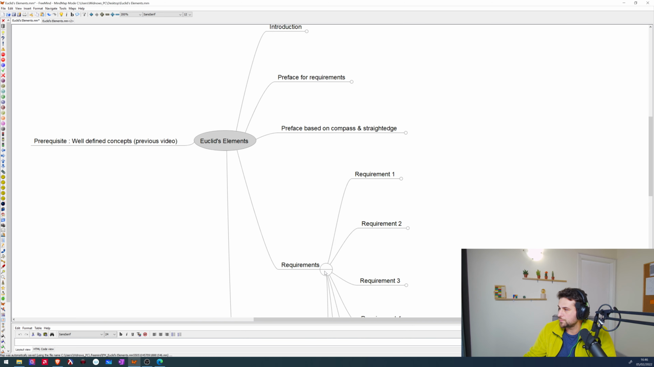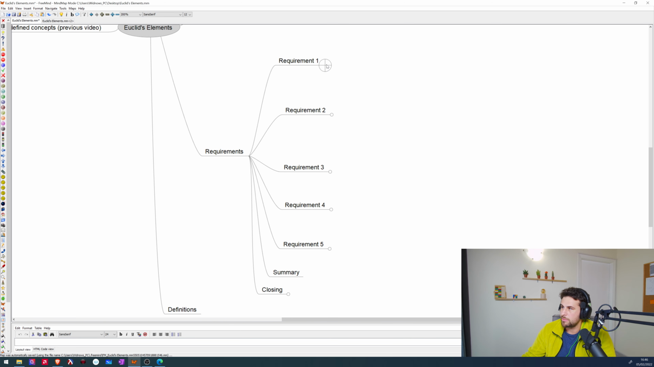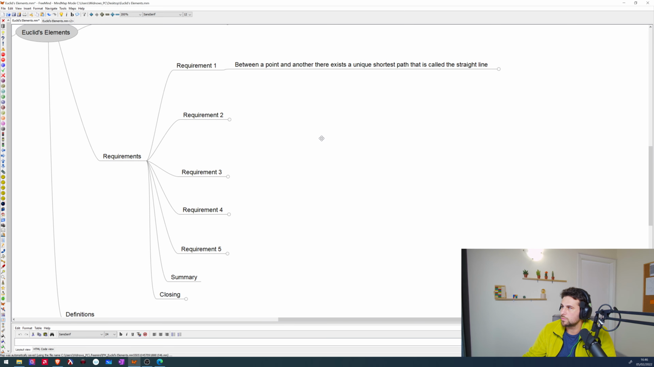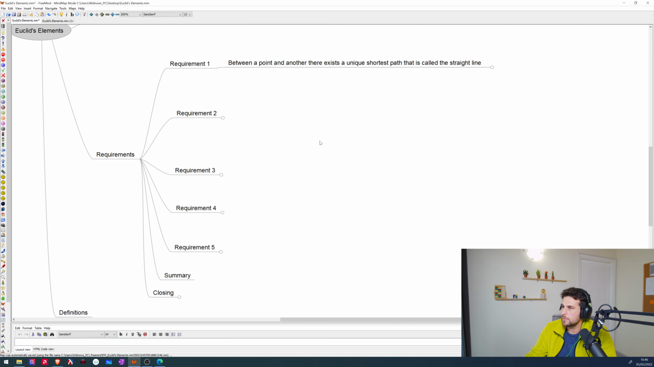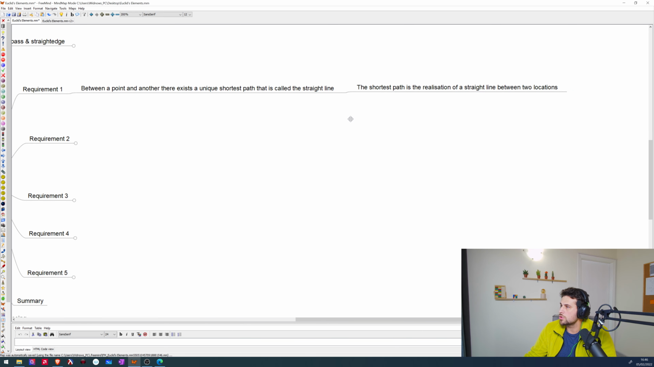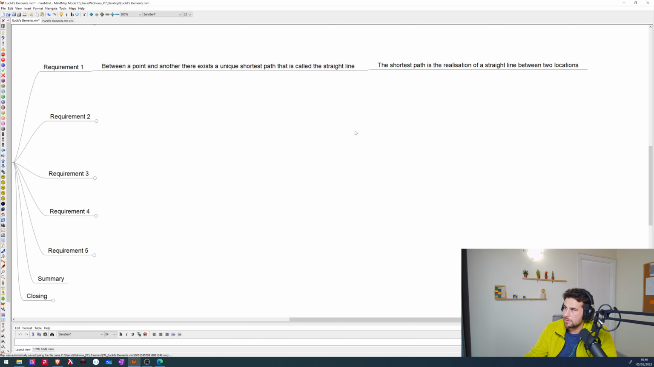So from the previous video, we've stated that between a point and another there exists a unique shortest path that is called the straight line. So the shortest path is the realization of a straight line between two locations.